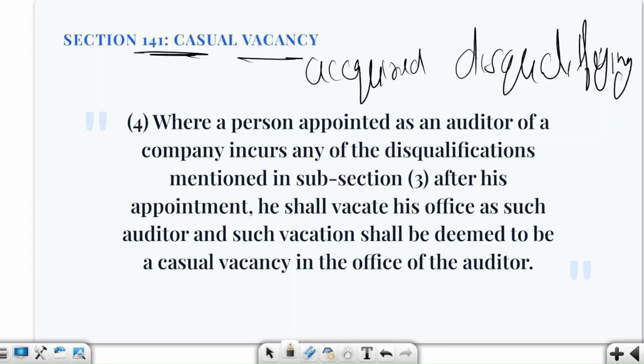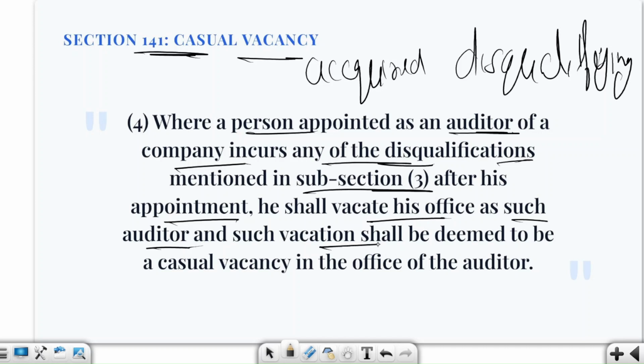Now you can see, where a person appointed as auditor of a company incurs any of the disqualifications mentioned in sub-section 3 after his appointment, he shall vacate his office as such auditor and such vacation shall be deemed to be a casual vacancy in the office of the auditor. I hope this is clear to you.